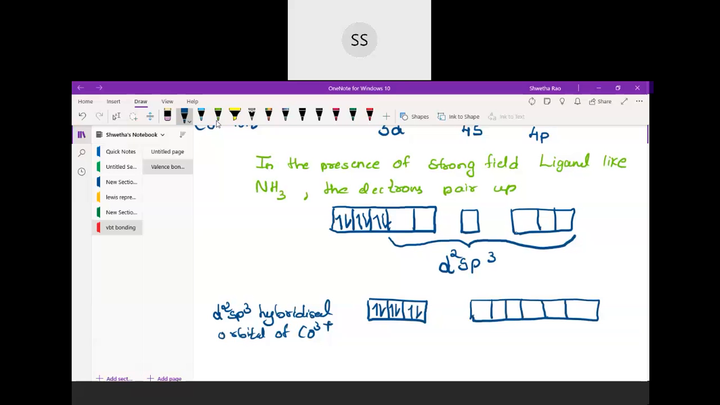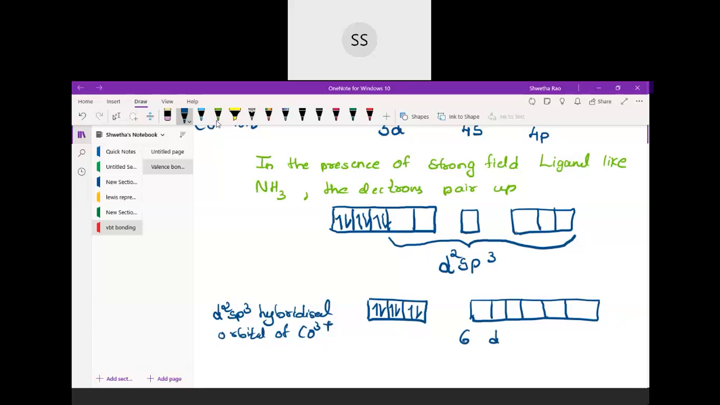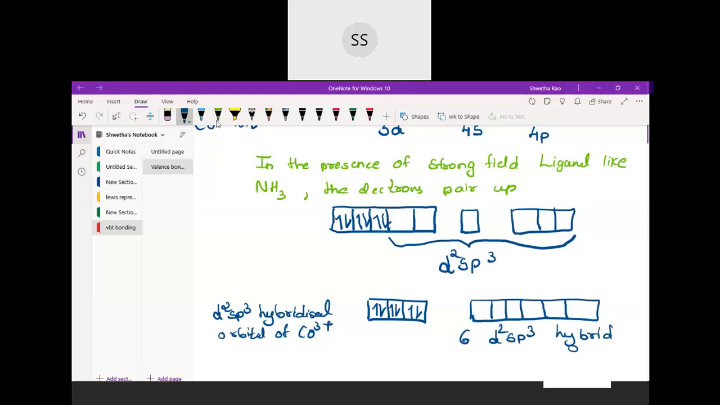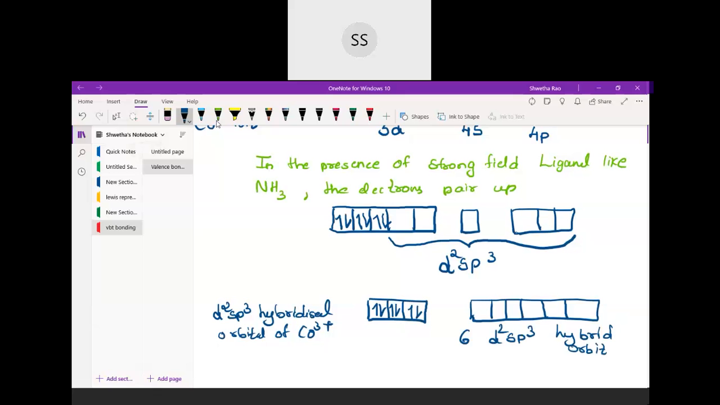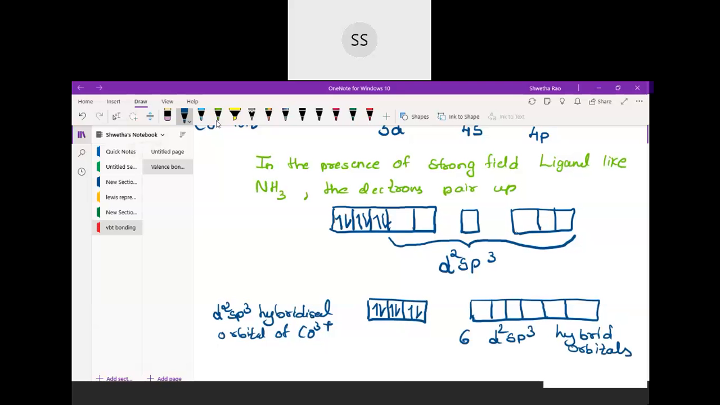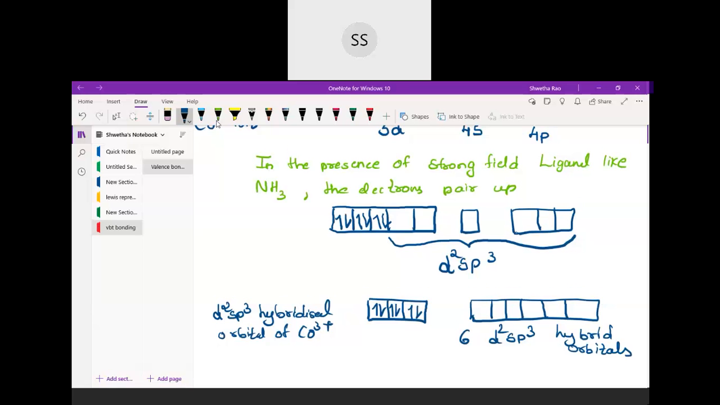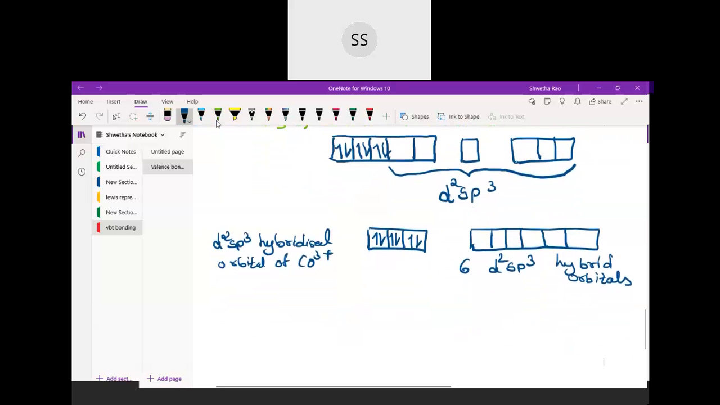Okay, so like this. So these are hybrid orbitals. Below that you can write down 6 d2sp3 hybrid orbitals. So these are d2sp3 hybrid orbitals of the cobalt ion. Once we have got the hybrid orbitals, the ligand will come and occupy them. So once this is over, the next step is to make them combine with the ligand.